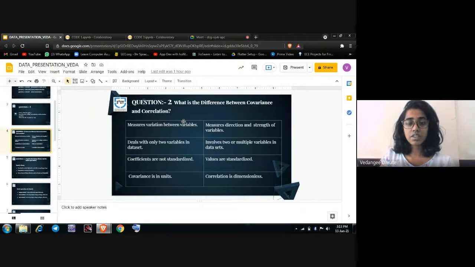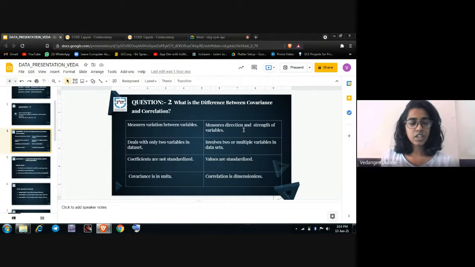Now moving back to the presentation, next is what is the difference between covariance and correlation. A major difference is that covariance measures variations between variables, like whether there is an increase in one variable due to an increase, decrease, or no change in another variable. Whereas correlation measures the direction and strength of the variables, like how strongly the two variables are related to each other.